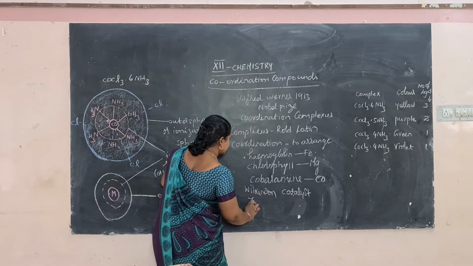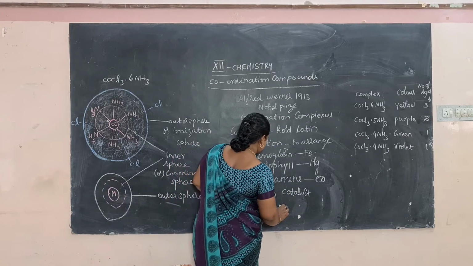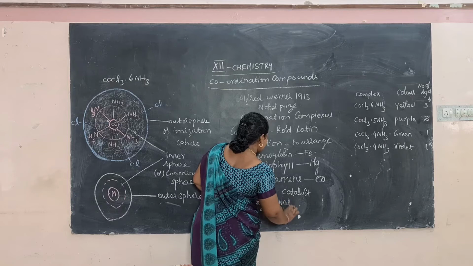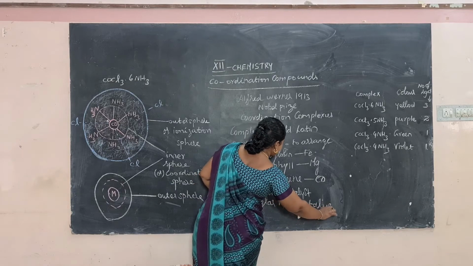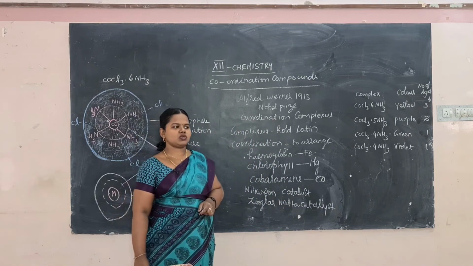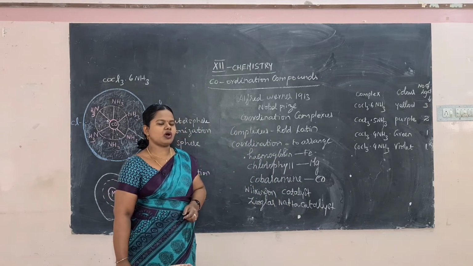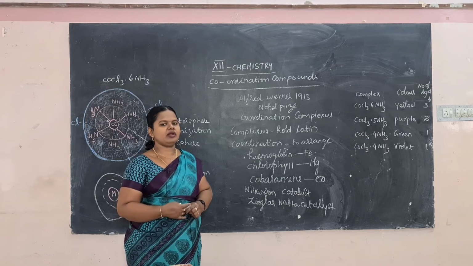Ziegler-Natta catalyst is nothing but titanium tetrachloride and triethyl aluminium. That is used as a catalyst in the preparation of polythene. So this kind of catalyst is used in many industrial processes. So these coordination compounds are used as catalysts in different chemical reactions.